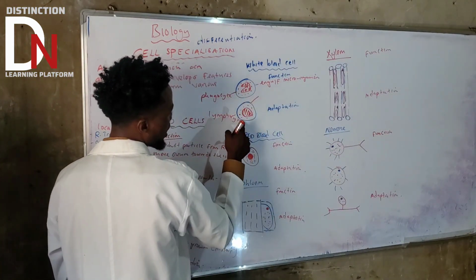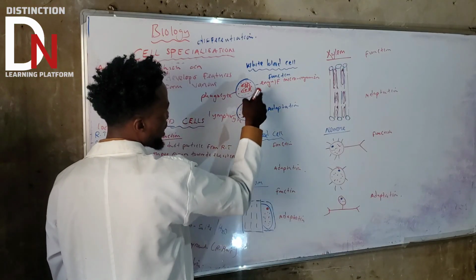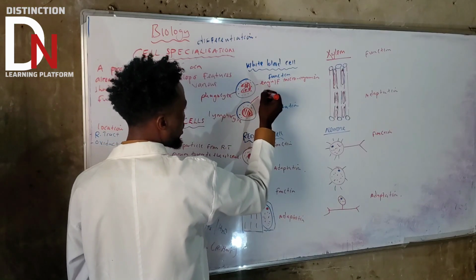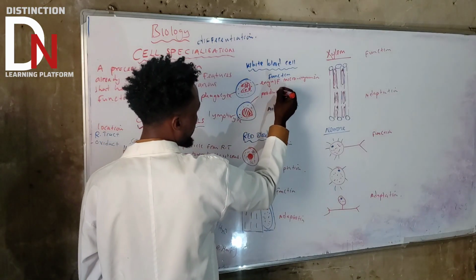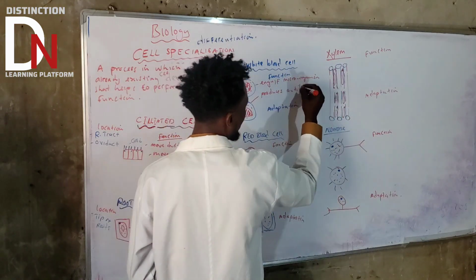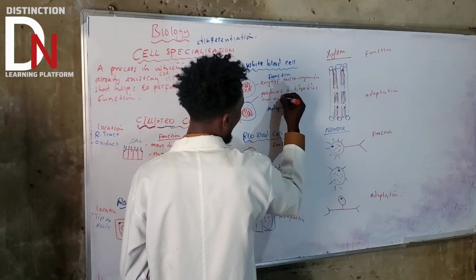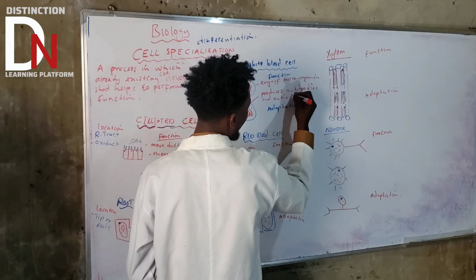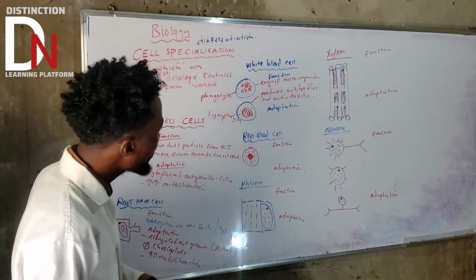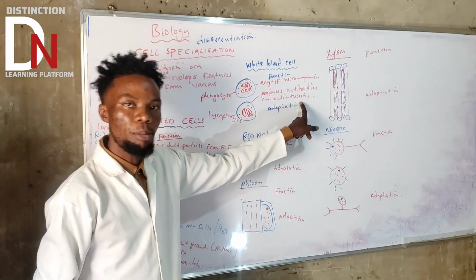What is the other one? This is a lymphocyte. A lymphocyte doesn't do phagocytosis, so no engulfing. It produces antibodies and antitoxins. These also help to fight against infection, and antitoxins neutralize toxins coming from bacteria.